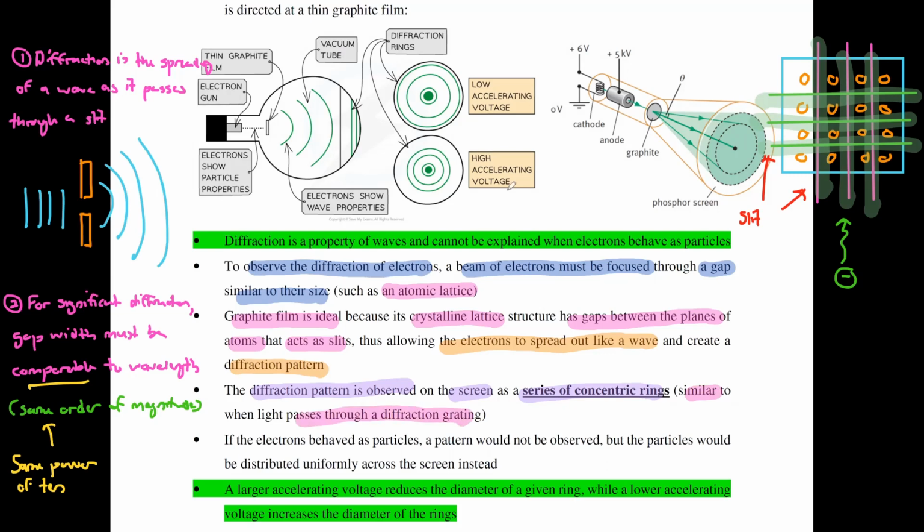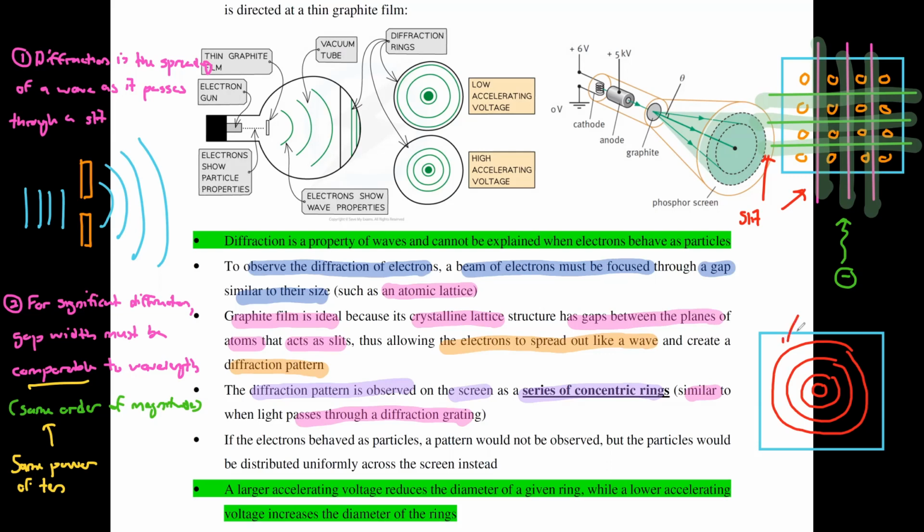So right now, if you have a screen behind the film and your electrons diffract and produce a diffraction pattern, the pattern that you expect to see would be a series of concentric rings or circles like this. This is what you know as your diffraction pattern.